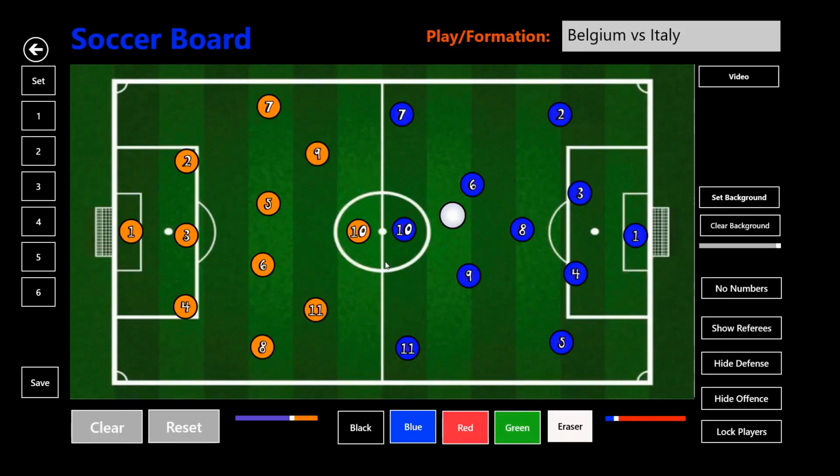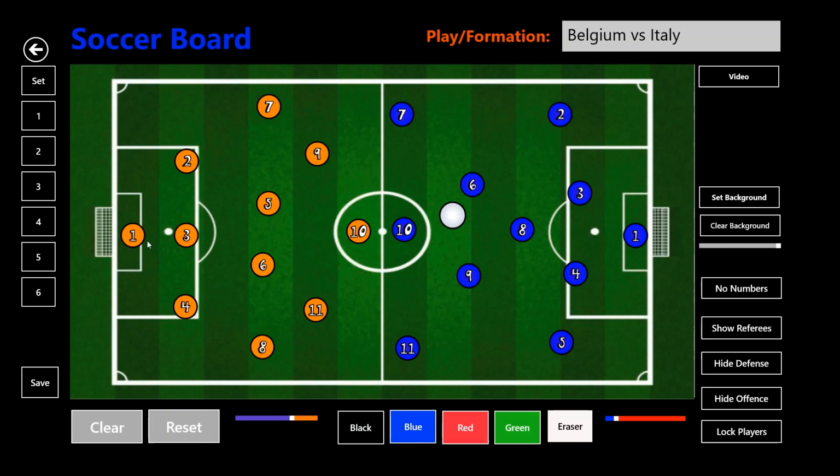Hello everyone, coming to the second quarterfinal match in Euro 2020, that is Belgium versus Italy. Let's look into lineup and formations for both teams. Belgium is in orange and Italy is in blue. Thibaut Courtois will be starting in goal for them, and they will be going with the 3-4-3 or 3-4-2-1 formation.